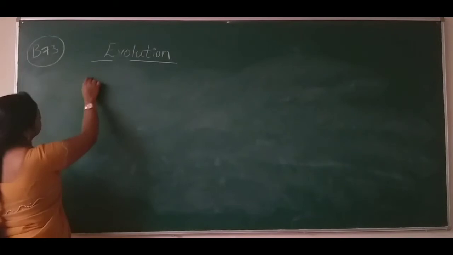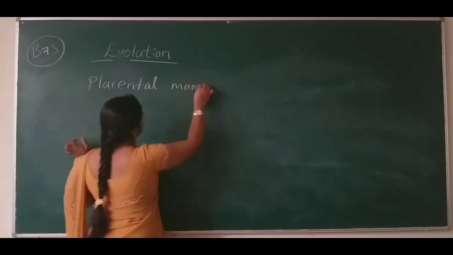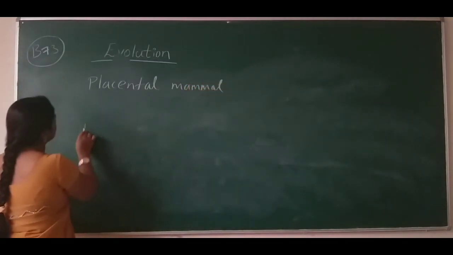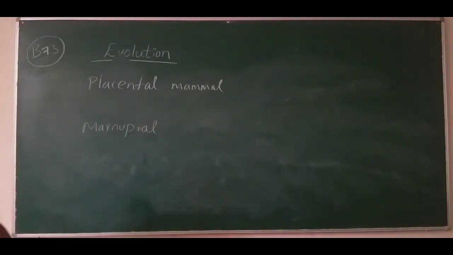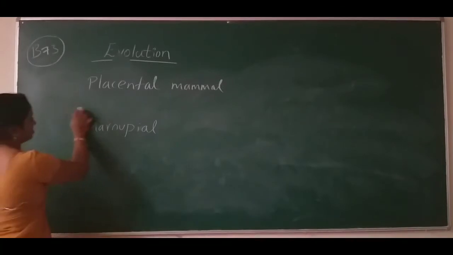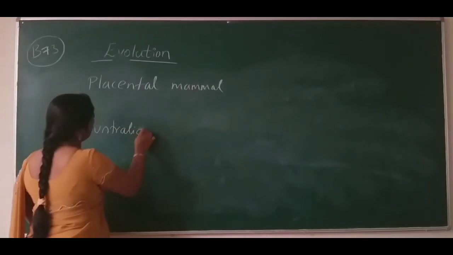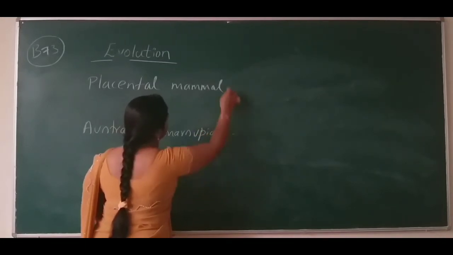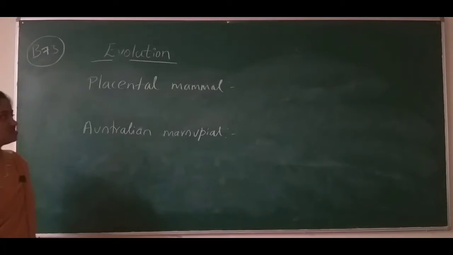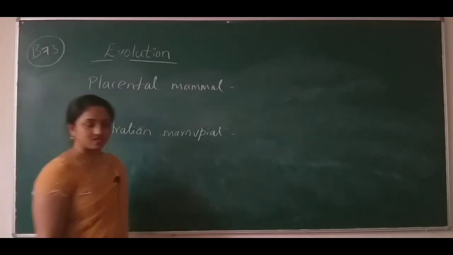The example is placental mammal and marsupial animal, the Australian marsupial. So we are going to discuss the placental mammal and the Australian marsupial.